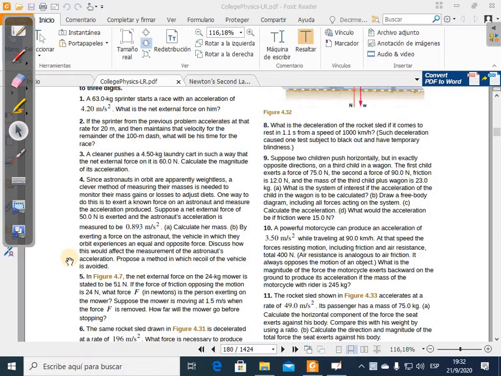At that speed, the forces resisting motion, including friction and air resistance, total 400 Newton. Air resistance is analogous to air friction. It always opposes the motion of an object. What is the magnitude of the force the motorcycle exerts backward on the ground to produce its acceleration if the mass of the motorcycle with rider is